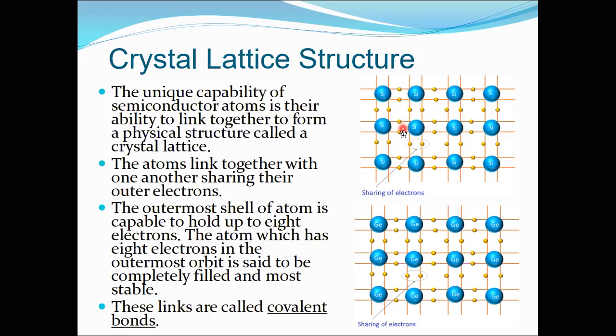If you see here, this is my silicon atom, and it has 4 electrons in the outer shell, right? So it can share the 4 electrons with 4 nearby silicon atoms. There is 1 electron shared here, 1 here, 1 here, 1 here. Similarly, it gets another electron from each neighboring silicon atom: one from the top silicon atom, one from the left, one from the right, and one from the bottom.